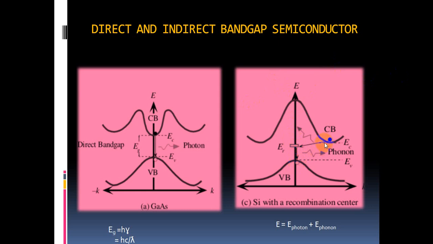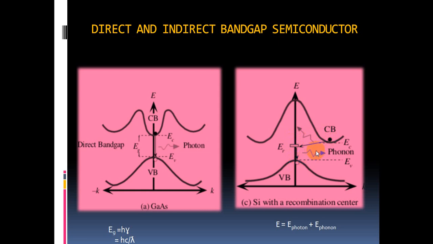So that's why the transition does not take place directly. The transition takes place via some intermediate state. That's why this is known as indirect transition, and these types of semiconductors are called indirect band gap semiconductors. Generally, silicon and germanium act as indirect band gap semiconductors. Here the electron reduces its momentum and comes to this position. After that it recombines with the hole.